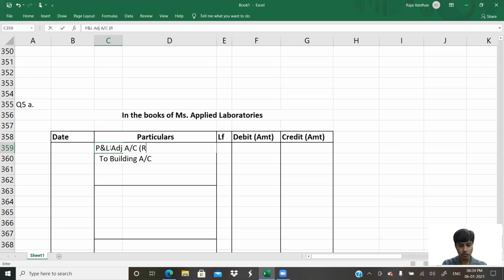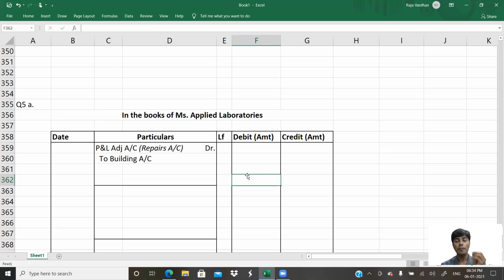But actually, if it was not stage 3, I would have been writing repairs account. You make this italic. Whatever is there within the bracket, you need not write it in the answer. You got that?